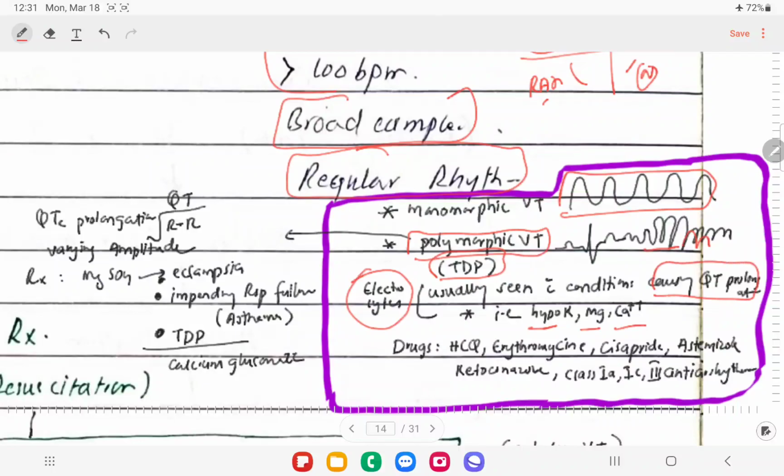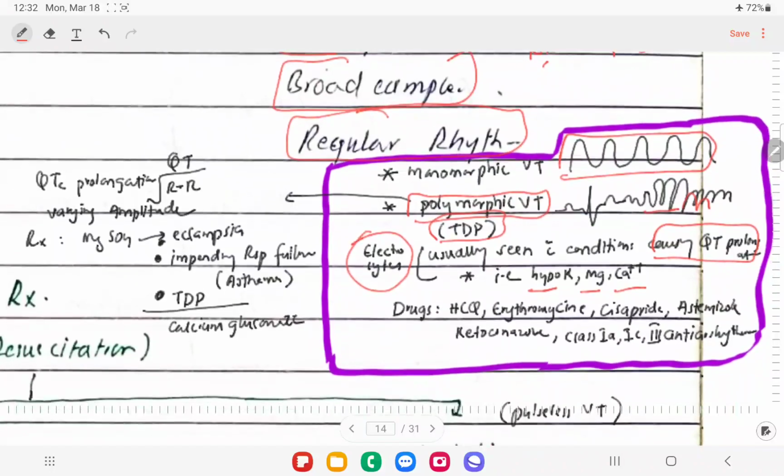When the QT interval is prolonged, the normal QT interval is between 9 to 11 small squares, or between 360 to 440 milliseconds, right? If it is more than that, mostly we see electrolyte imbalance in these patients, like hypokalemia, hypomagnesemia, and hypocalcemia. Calcium has an inverse relation with the QT interval. If the patient is having tetany, right, he will be having QT prolongation, right?